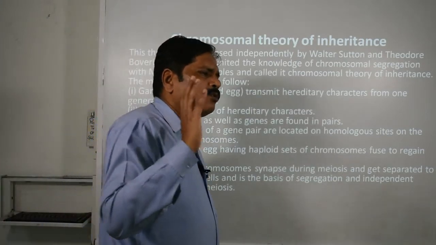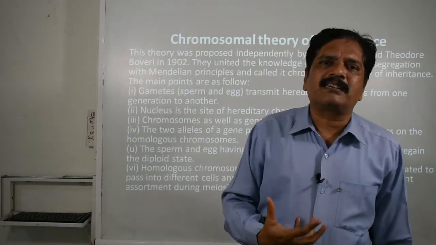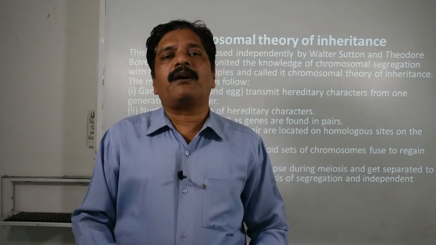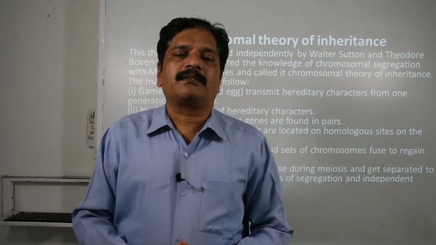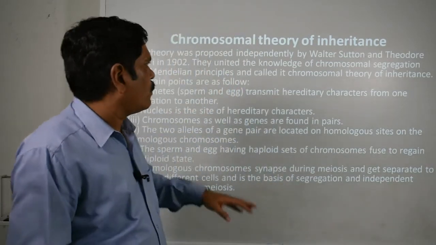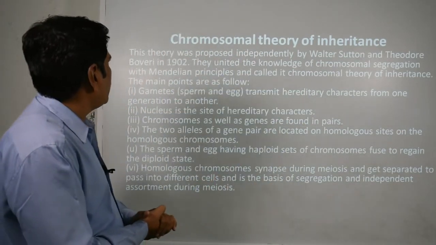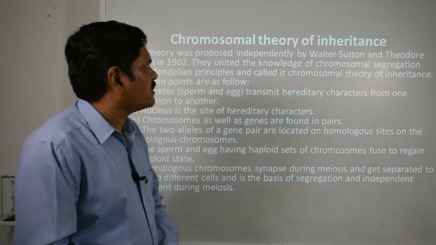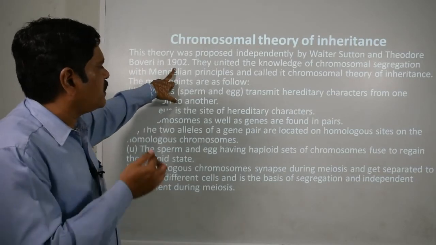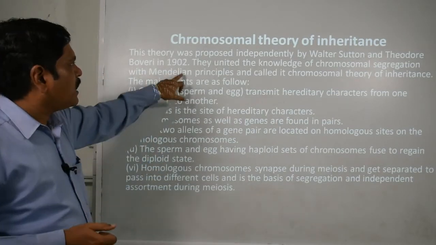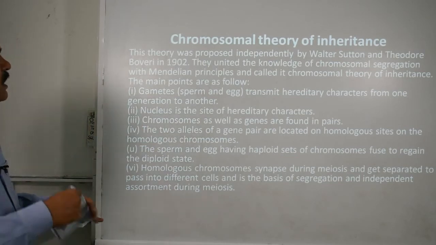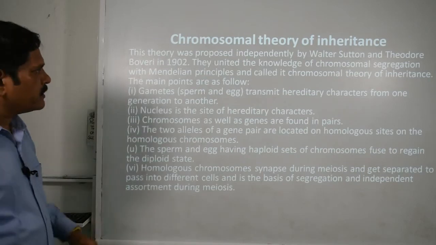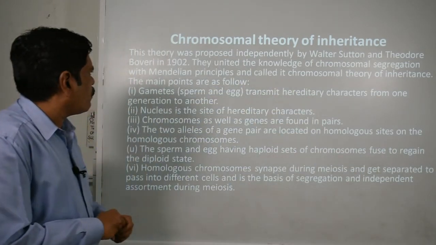So to learn about the inheritance of characters, it is compulsory to learn about the inheritance of chromosomes. So to explain this, a theory was given that is called the chromosomal theory of inheritance. Clear? It was proposed independently by Walter Sutton and Theodor Boveri in 1902, and they united the knowledge of chromosomal segregation with Mendelian principles and called it the chromosomal theory of inheritance.